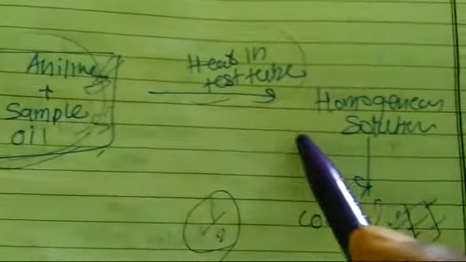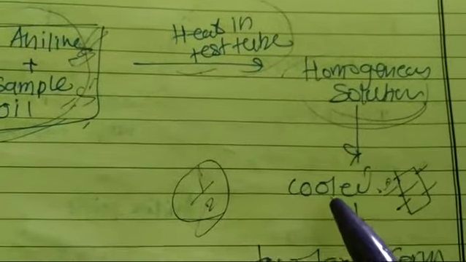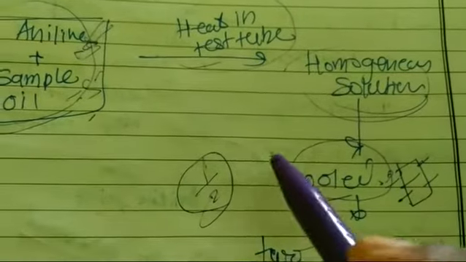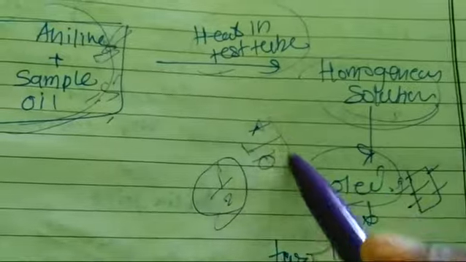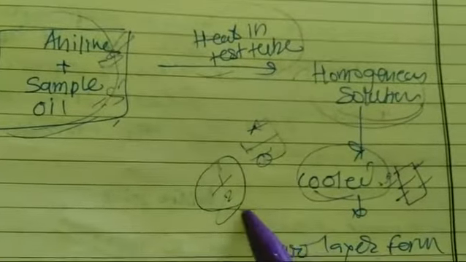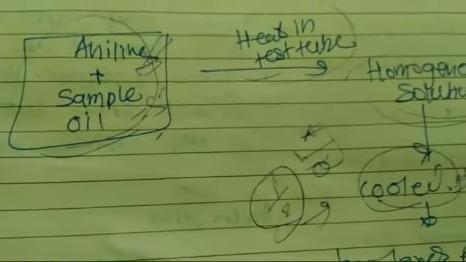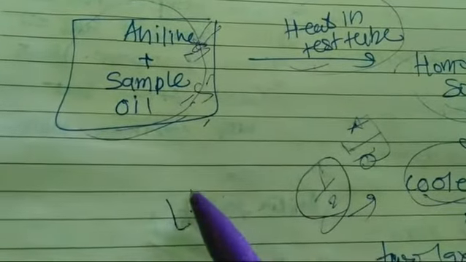After some time of heating we get a homogeneous solution, and when the homogeneous solution is cooled, two layers form, aniline and oil. The temperature at which the two layers form is known as the aniline point of that fuel.